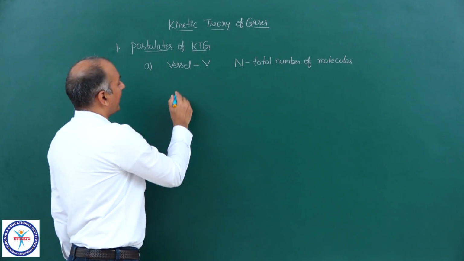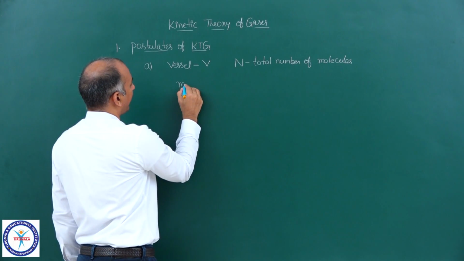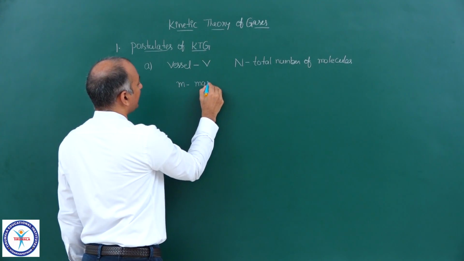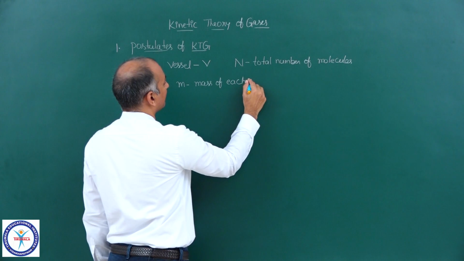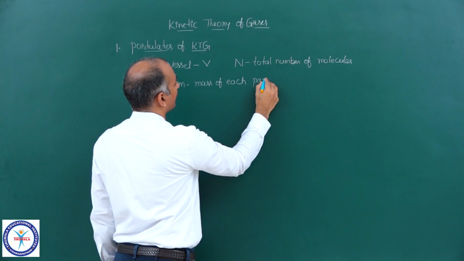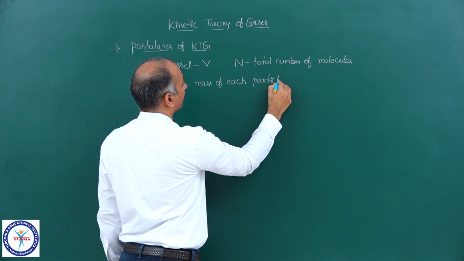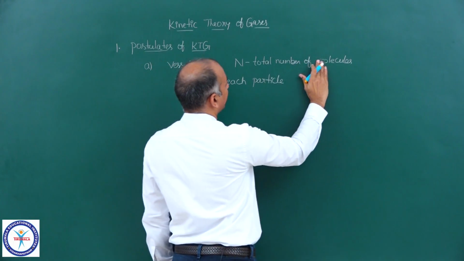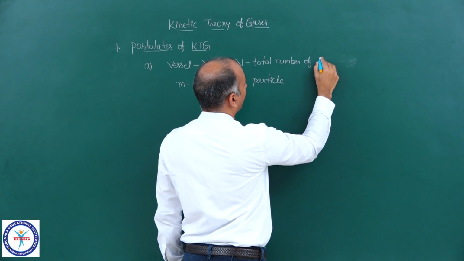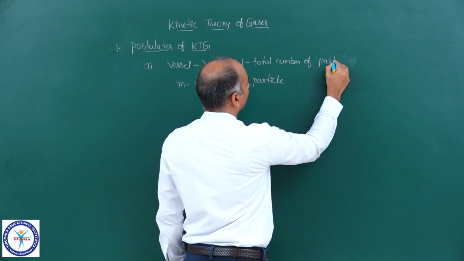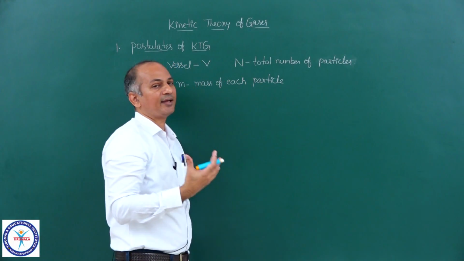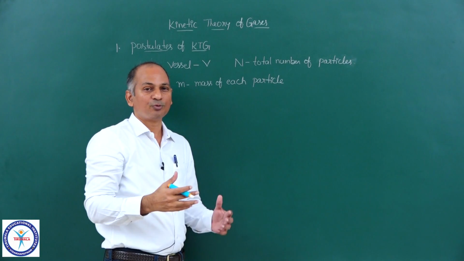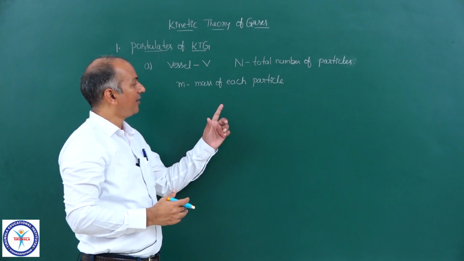And small m is the mass of each particle, each molecule, each atom. So let me write down mass of each particle. And here it is better to write particle, because the gas may contain molecules, the gas may contain atoms. So it is better to write particles.